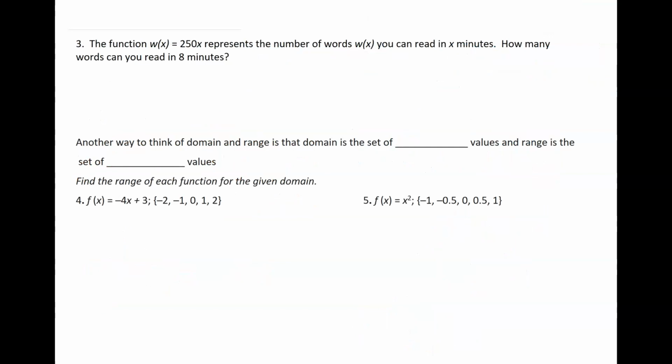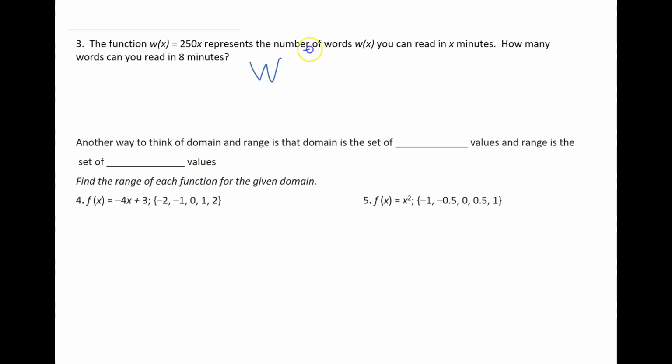Now we can go on and get this story problem here. It says the function w of x equals 250x represents the number of words that you can read in x minutes. So how many words can we read in 8 minutes?